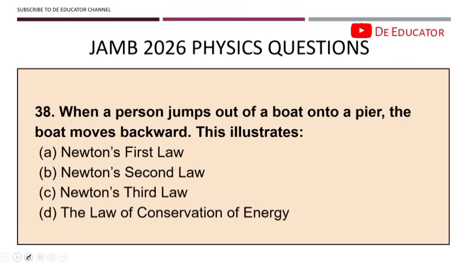38. When a person jumps out of a boat onto a pier, the boat moves backward. This illustrates Newton's third law. Now, why is it Newton's third law? Remember, Newton's first law is inertia. Newton's second law is talking about force. Newton's third law talks about action and reaction, where action and reaction are equal and opposite. So if the person jumps forward, the boat goes backward. You can see the action is opposite and equal to the reaction. So it explains Newton's third law.